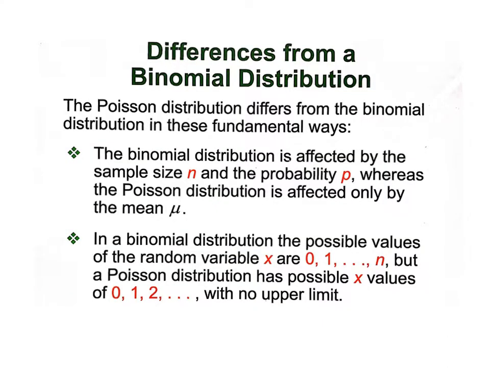There are a few differences between the binomial and Poisson, and here's what you need to know. The binomial distribution is affected by the sample size, remember, and the probability, because n times p is how you get your mean, or the mu. Whereas the Poisson distribution is affected only by what the mean is, not how big the sample is or what the probability is. In a binomial distribution, the possible values of x go from 0, 1, and so on, to n, but there's a fixed number. In Poisson, the x values are 0, 1, 2, and there is no upper limit, which means you can have as big a number as you need to for your x.